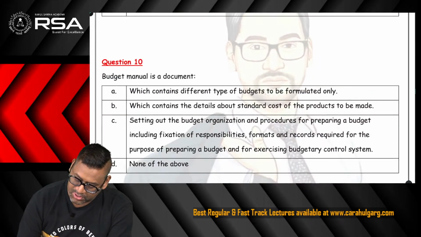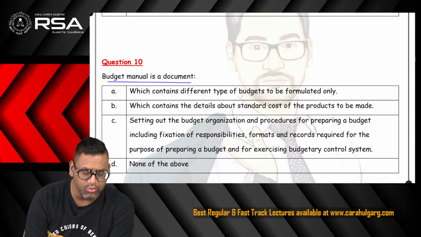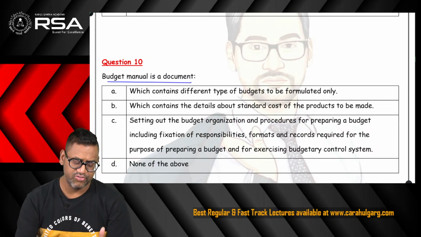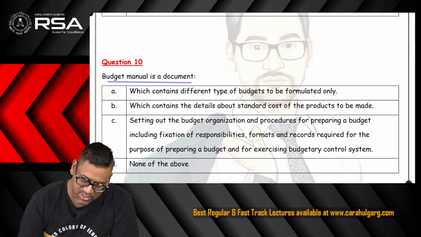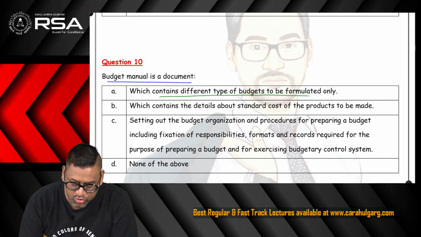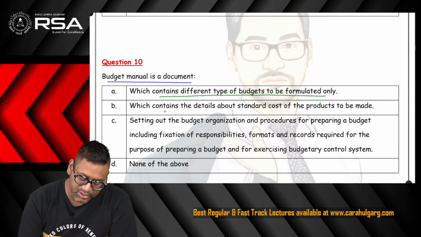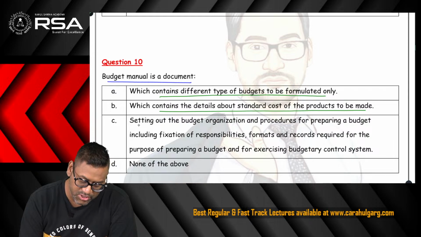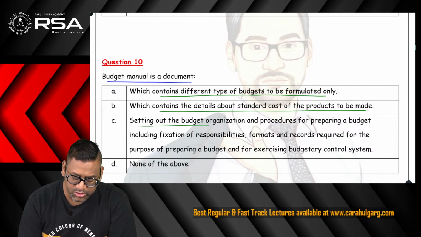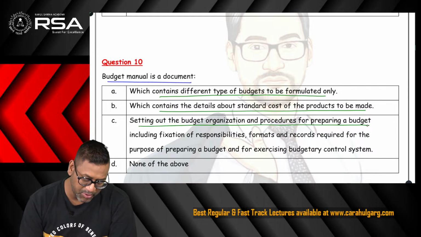We are getting certain questions relating to the chapter budgetary control. So there is a document called budget manual. It says which option is the correct one with respect to this budget manual. First option says it contains different types of budgets to be formulated only. It contains the details about the standard cost of the products. Third option says budget manual is a document setting out the budget organization procedures for preparing a budget.